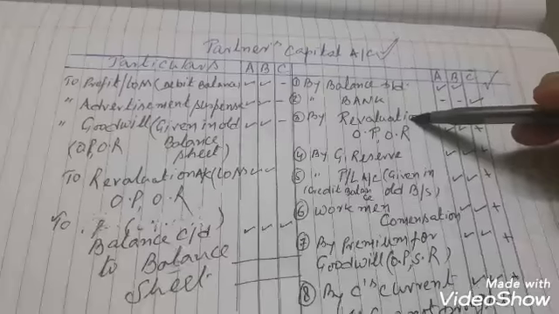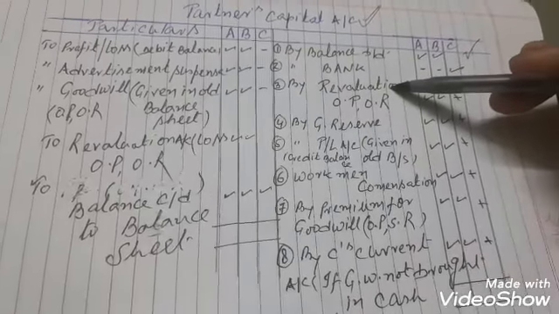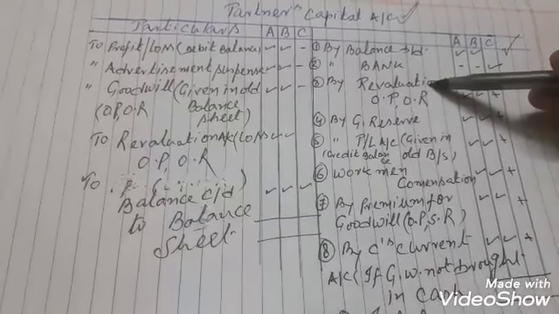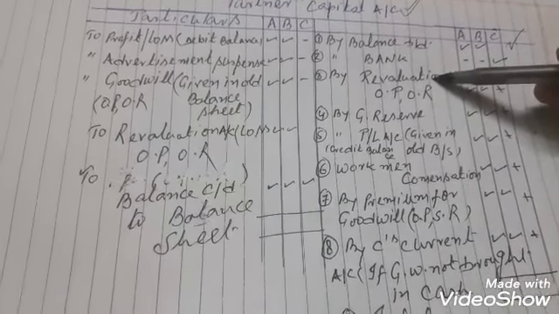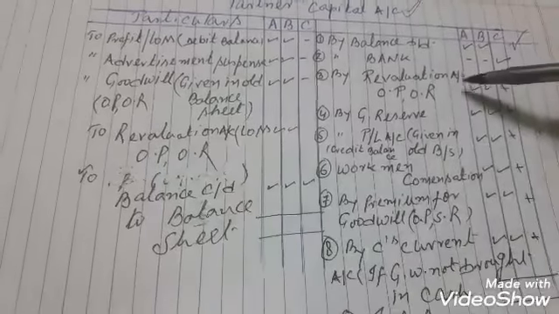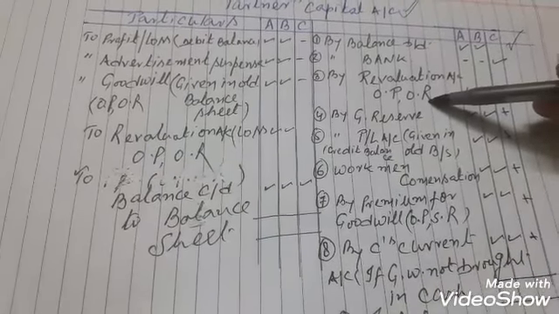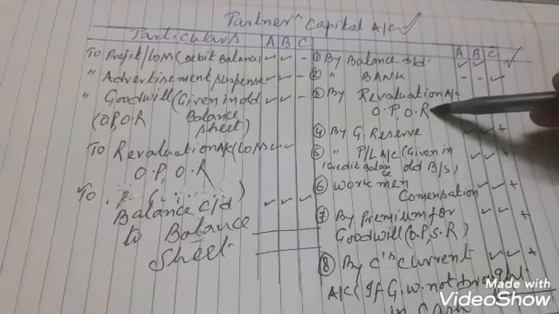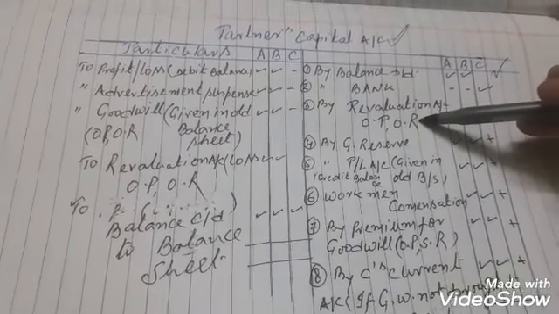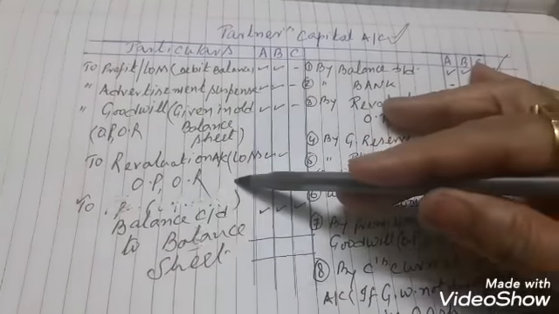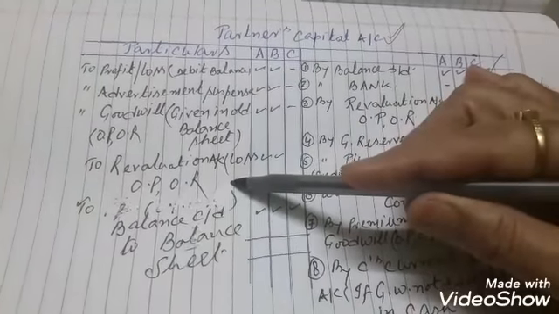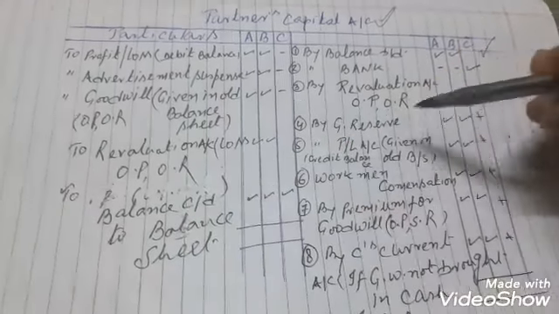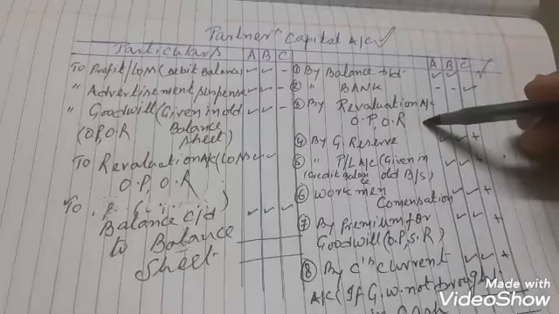Third, we will show the amount of revaluation profit or loss. If there is a profit, it will be credited to the old partners in the old ratio. If there is a loss, it will be debited to the old partners in the old ratio. Remember, loss is on the debit side, profit is on the credit side.